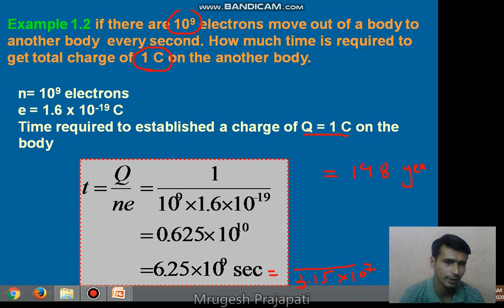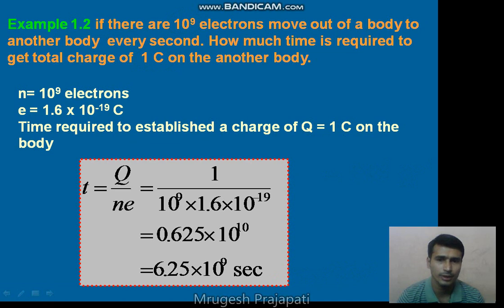So you can think of 1 coulomb as a very large amount of charge. Understand this example, how we can calculate it.